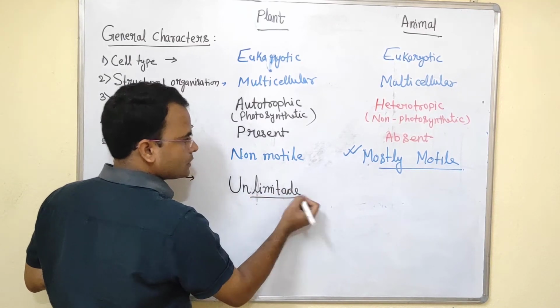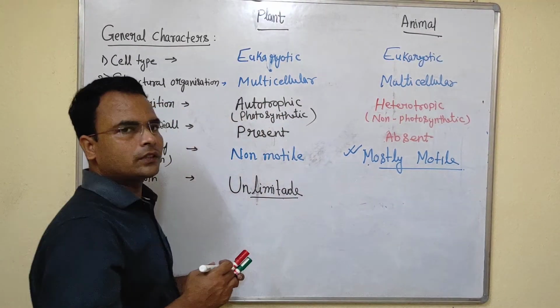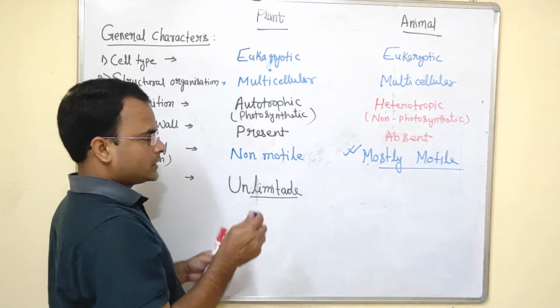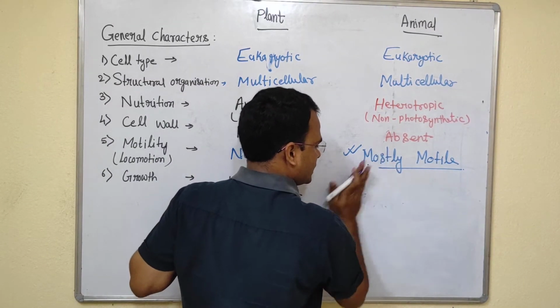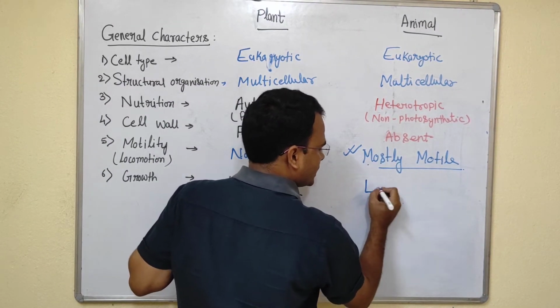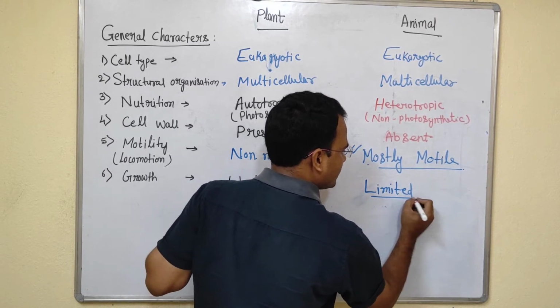But in animals the growth stops after a certain period of time. The growth is limited in animals.